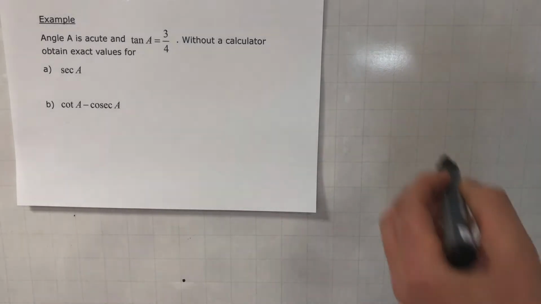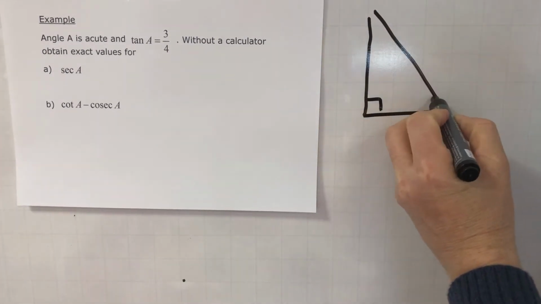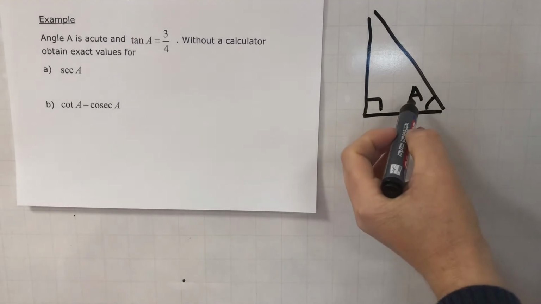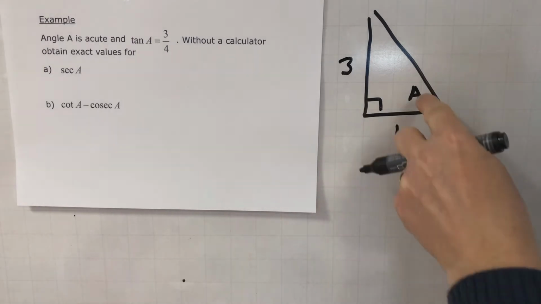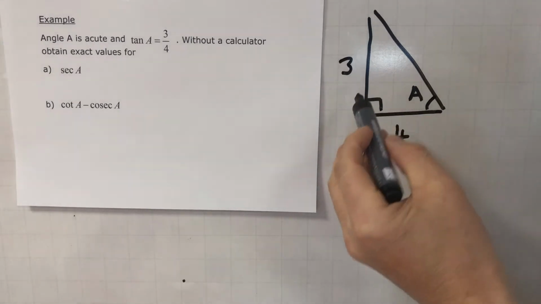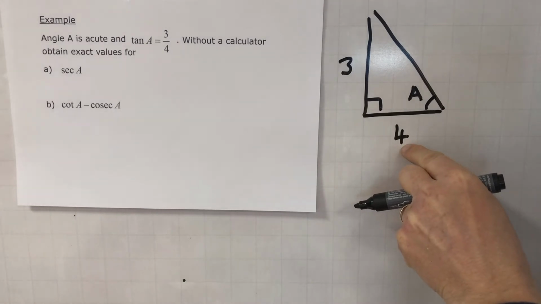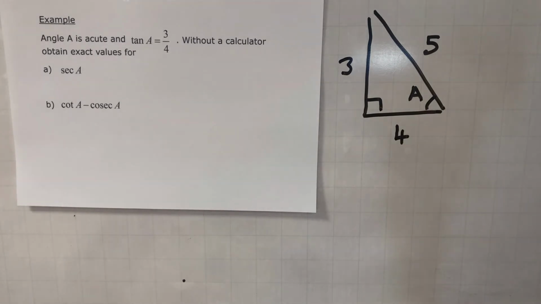So in order to answer this one, we can start with a right angle triangle and labelling one of the angles A, and we know that tan is opposite over adjacent. The opposite I take to be 3, the adjacent side I take to be 4. Using Pythagoras' theorem or otherwise, 3 squared plus 4 squared is 25, square root, that's 5. Hence, we can answer the questions using the knowledge of sine, cos, tan.